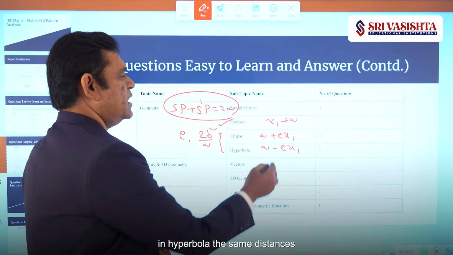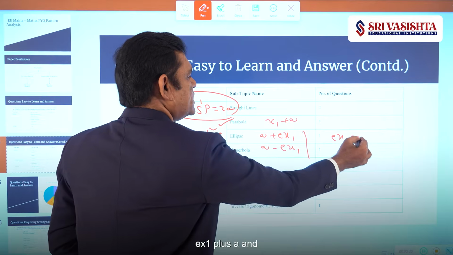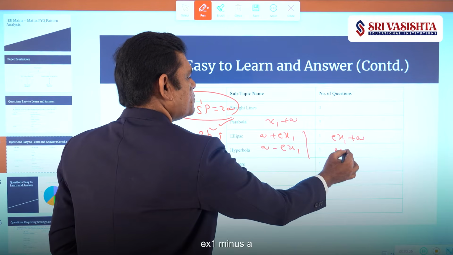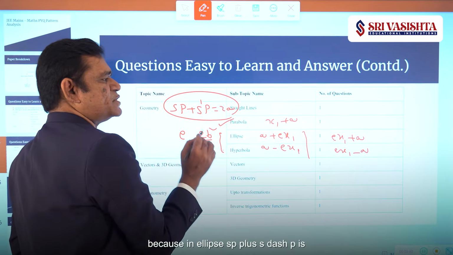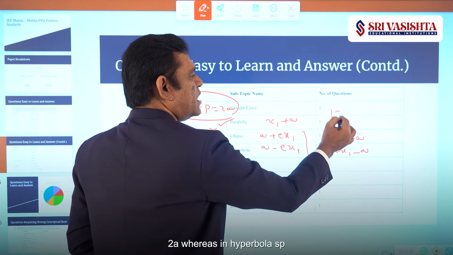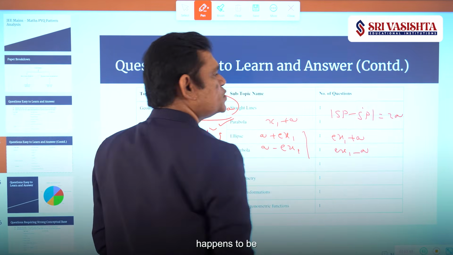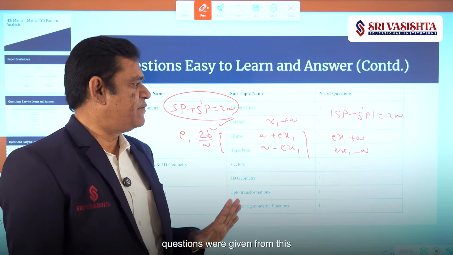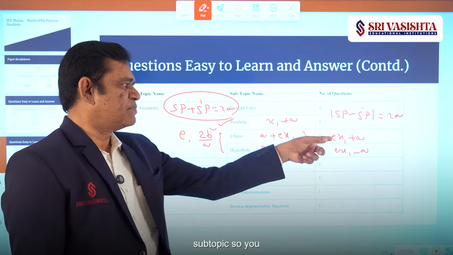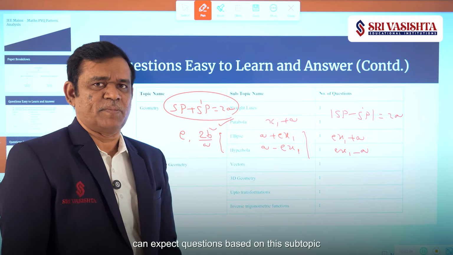In hyperbola, the same distances will become ex1 plus a and ex1 minus a. Because in ellipse, SP plus S'P is 2a, whereas in hyperbola, SP minus S'P, the absolute difference, happens to be 2a. So of late, not many questions were given from this subtopic, so you can expect questions based on it.